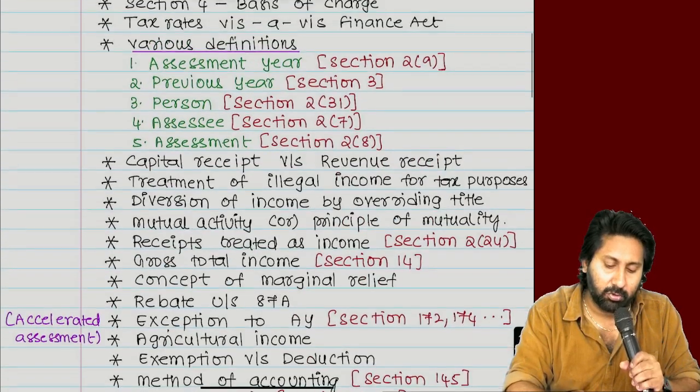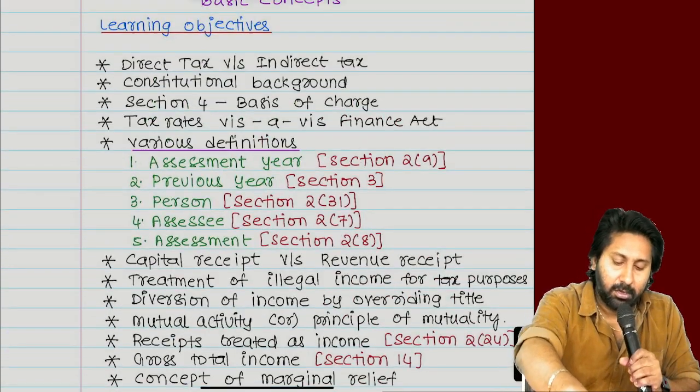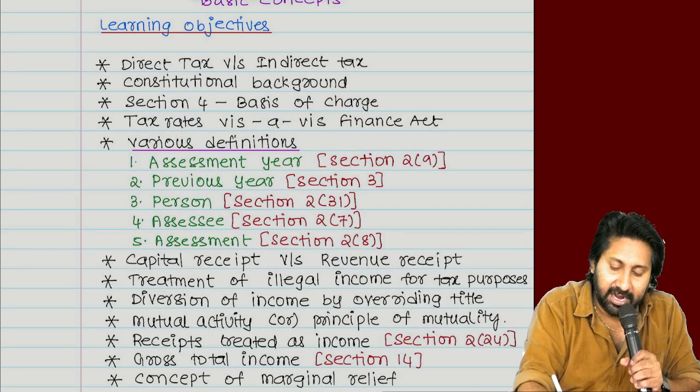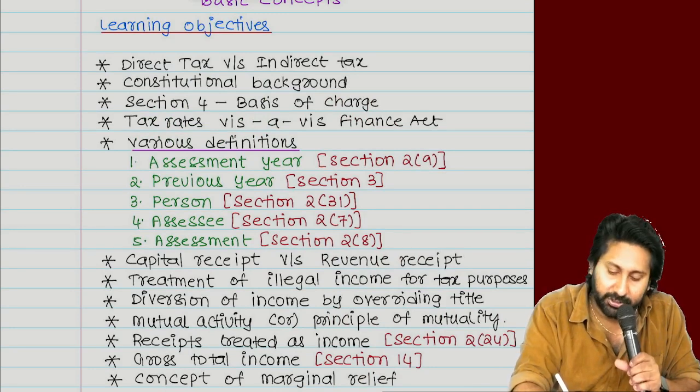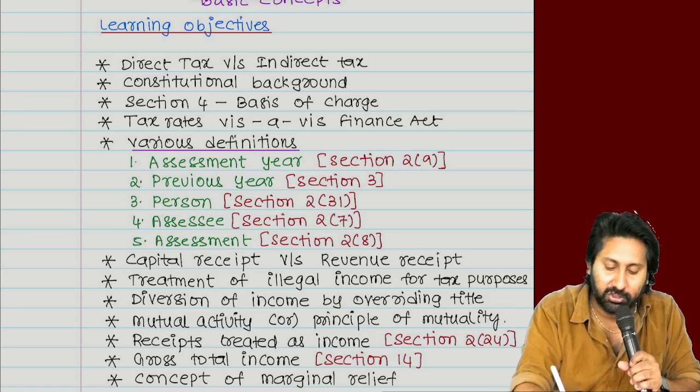So tell me, what are the two learning objectives we have completed? Direct tax versus indirect tax, and the constitutional background. You can tick those, two things are completed.